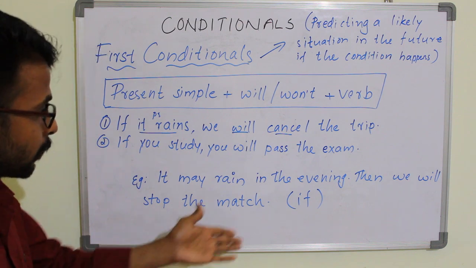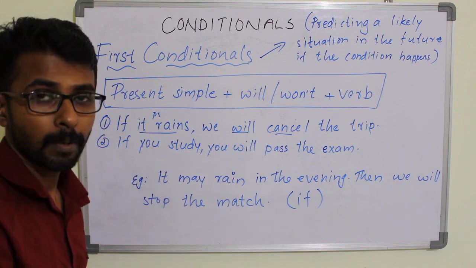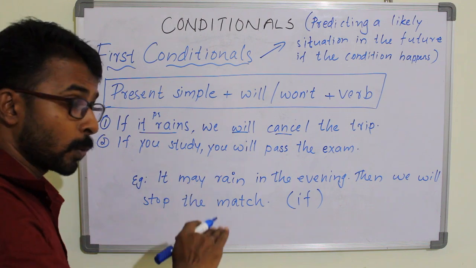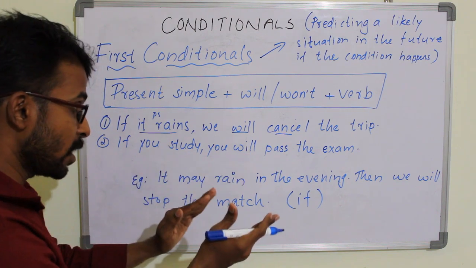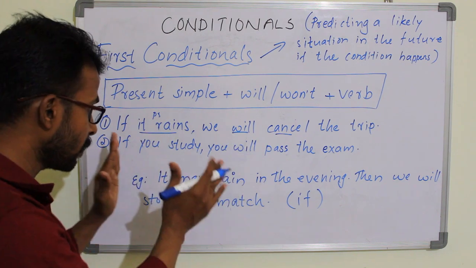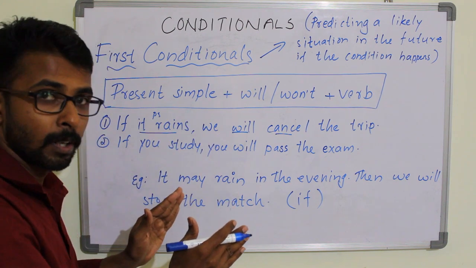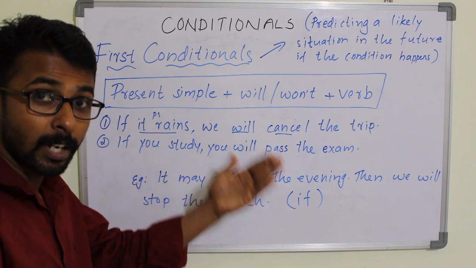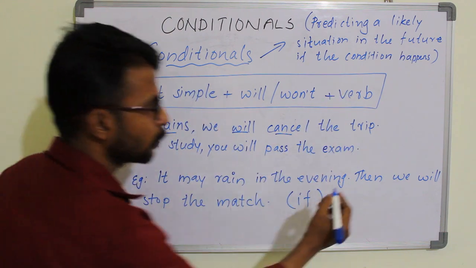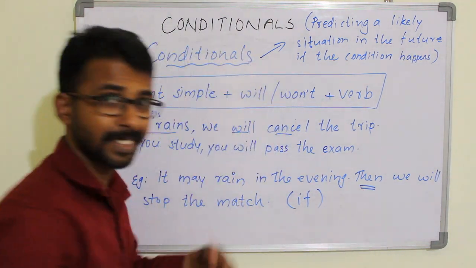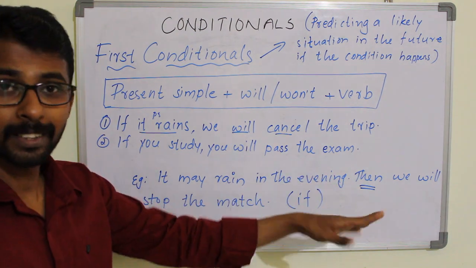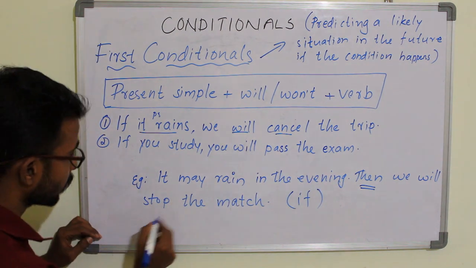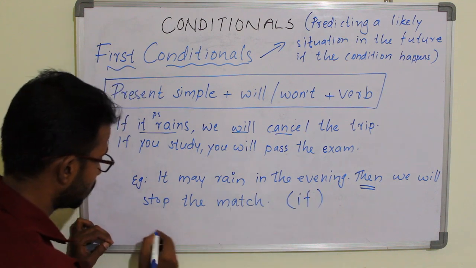So how will you write? Here, as I said earlier, you have to understand in which area you are supposed to give the if, because that is the conditional. If that condition happens, its result is another. So we can understand that this kind of word shows the result, so that comes under the result part, right? So here it may rain in the evening. This is the area.